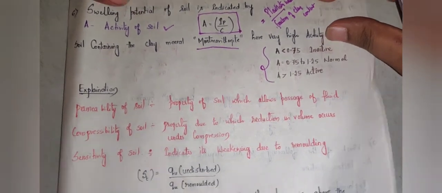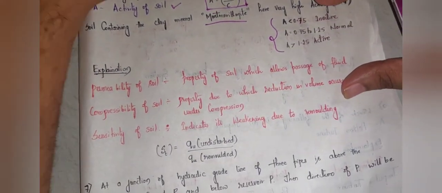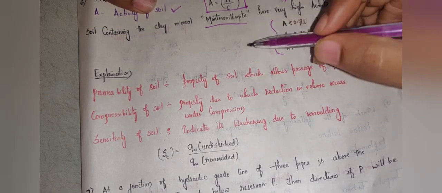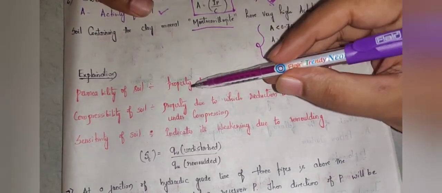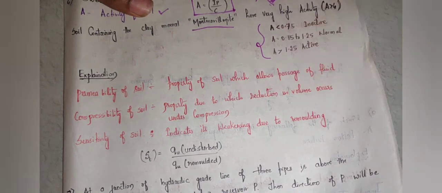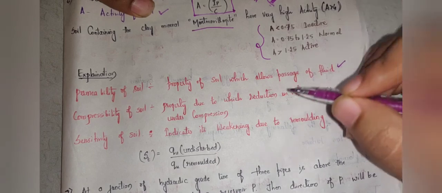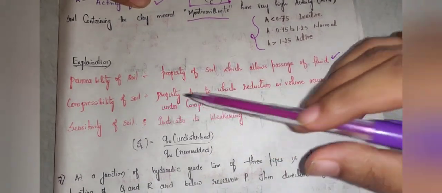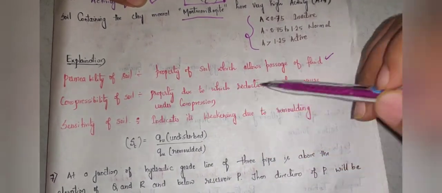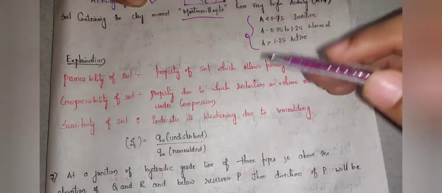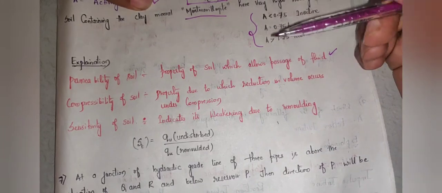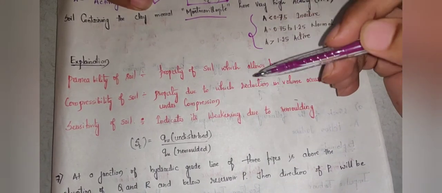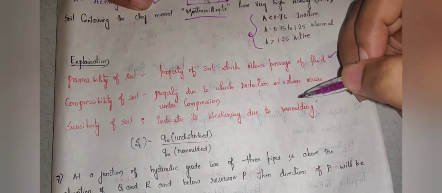Now the other options given in the question. Permeability of soil is what? It is a property of soil which allows passage of fluid, whereas compressibility of soil is the property due to which reduction in volume occurs under compression. Whereas sensitivity of soil is what? It indicates weakening of soil due to remolding.